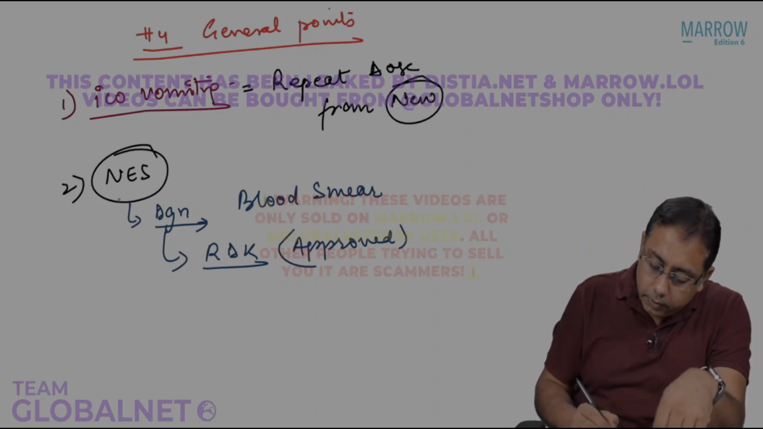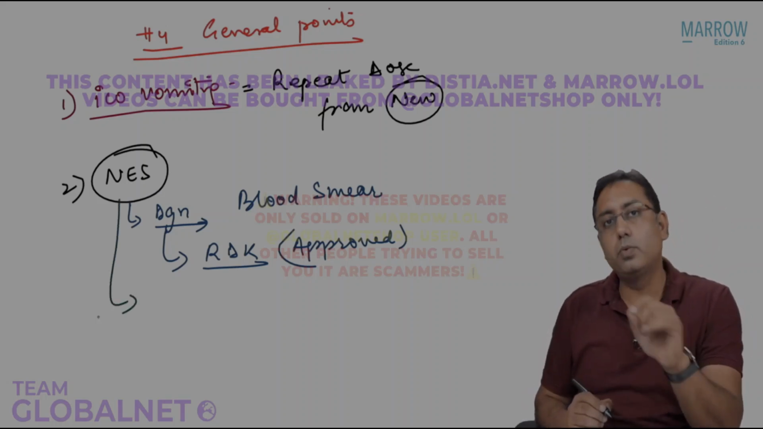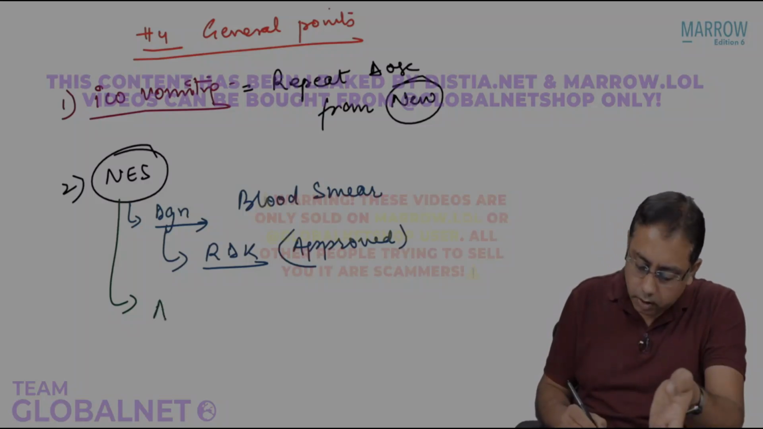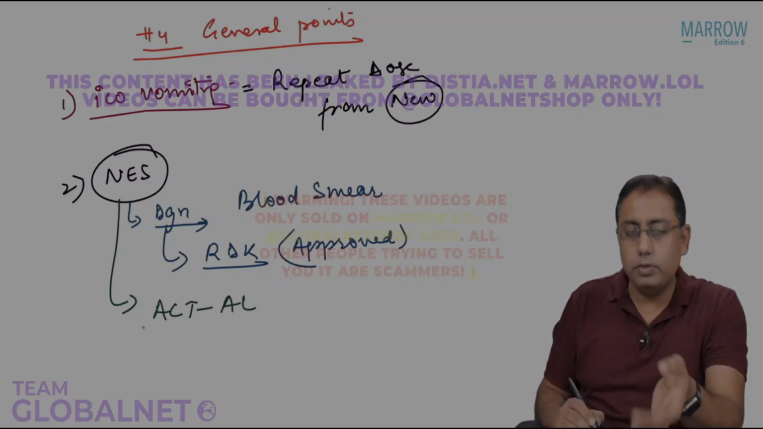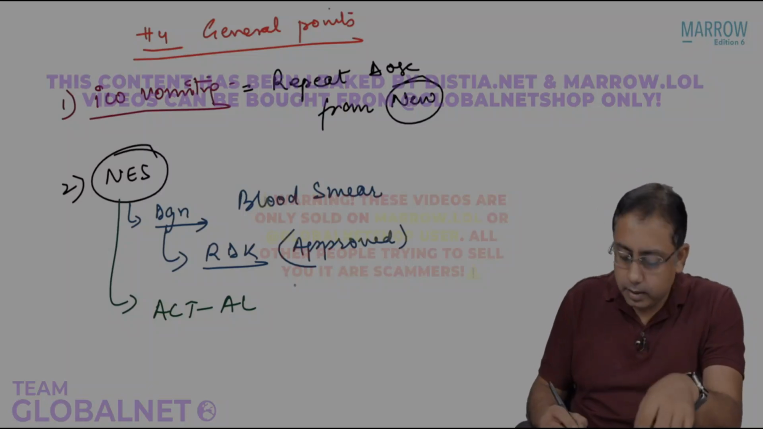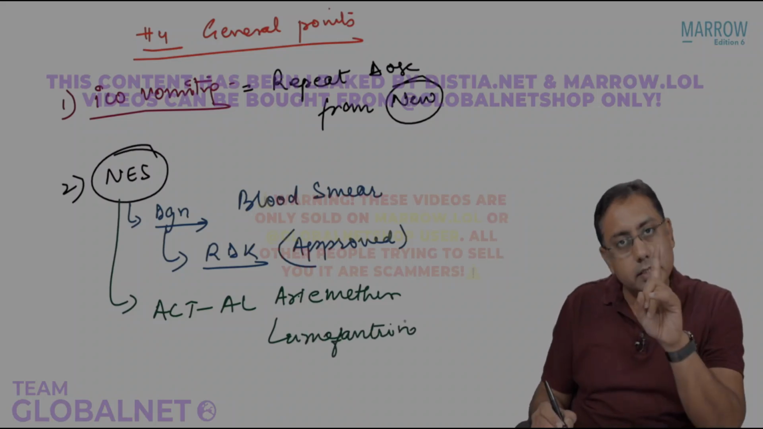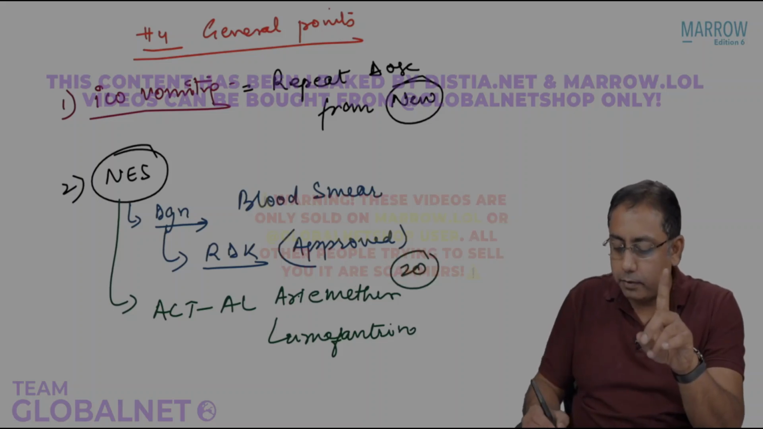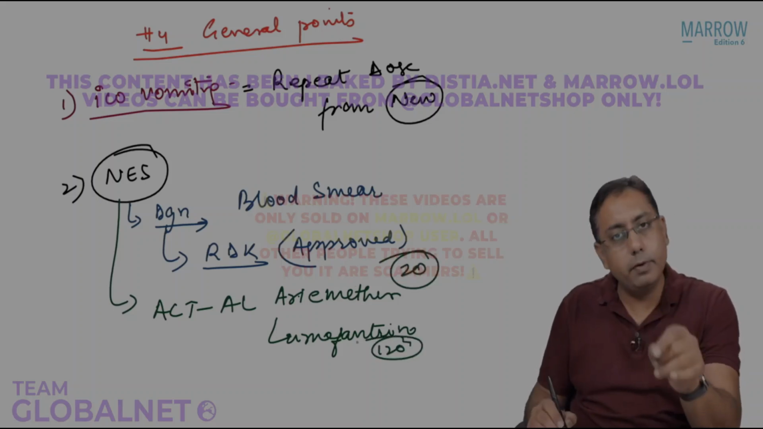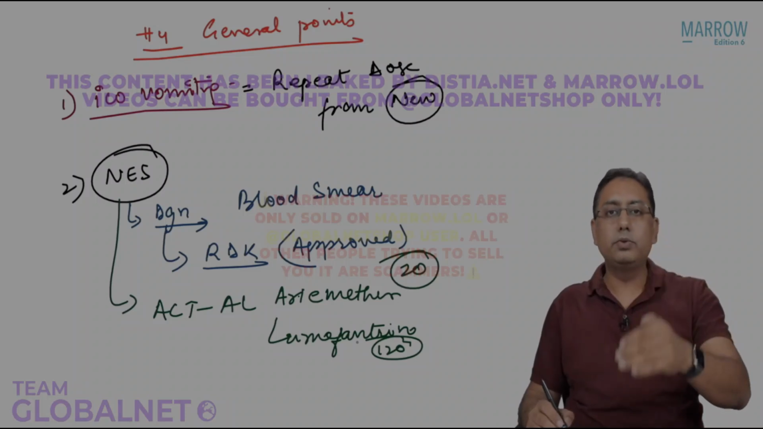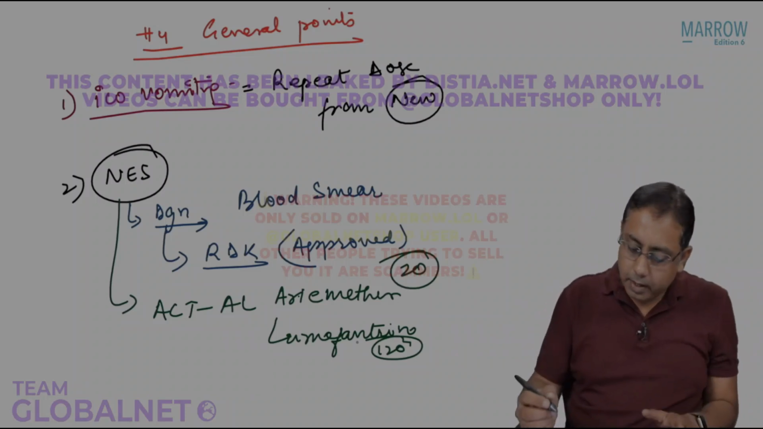Another MCQ frequently comes over northeastern states. What is the drug? I think we have done this a lot, that the ACT-AL is used. A stands for artemether, and L stands for lumefantrine, and there is a single tablet which is 20 milligram of artemether, 120 milligram of lumefantrine, which is taken in a dose of 1, 2, 3, 4. We already discussed that.